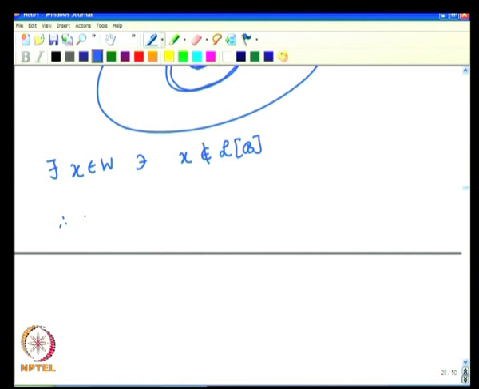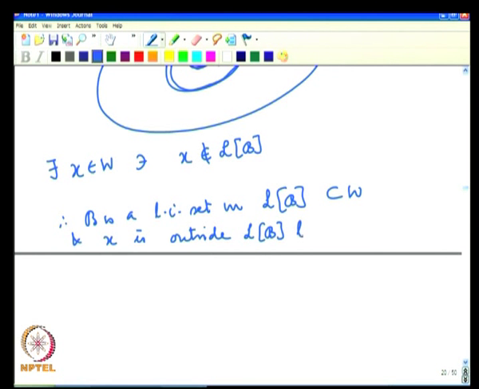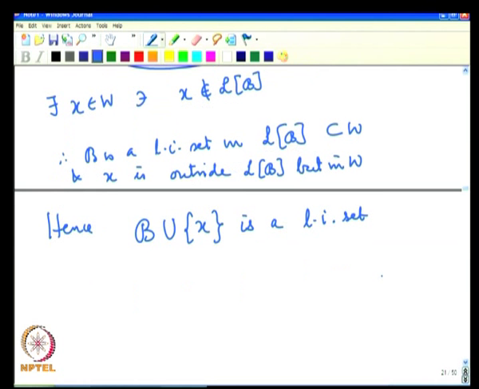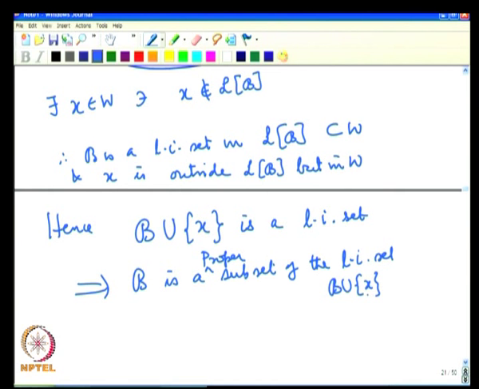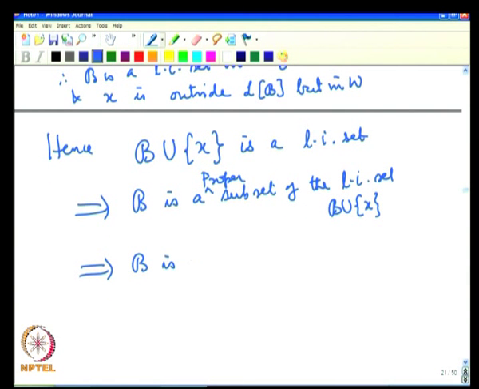So, B is a linearly independent set in LB which is contained in W, and x is outside LB, but in W. Hence, B union x is a linearly independent set, which means B is a proper subset of the linearly independent set B union x, and therefore, B is not a maximal linearly independent set in W, because we have embedded it in a bigger linearly independent set.